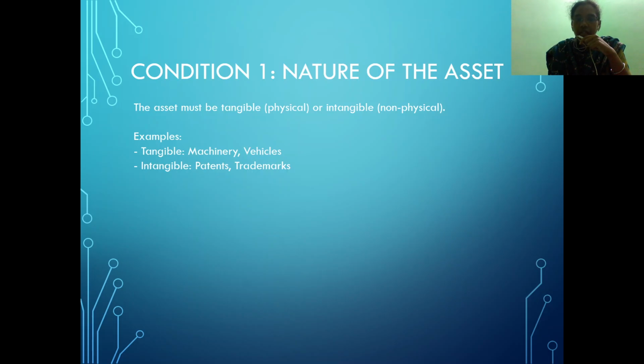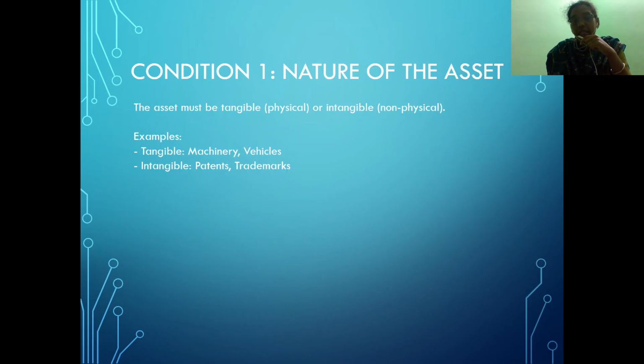That capital asset should be tangible or intangible. Tangible assets are those assets which we see physically, we can touch and feel them. Whereas intangible assets we will not be able to see, but they carry some value. That is called intangible assets.